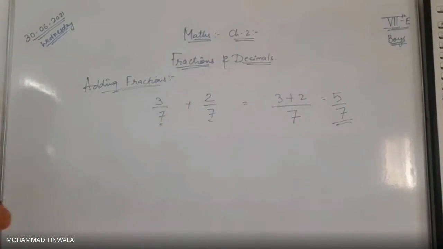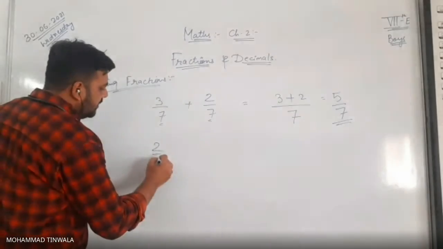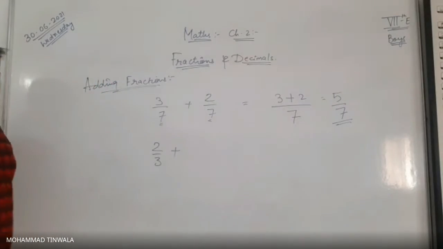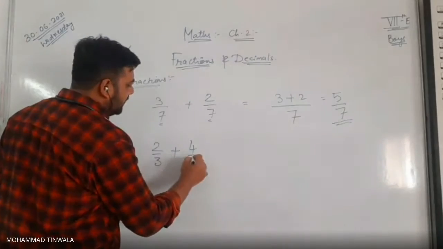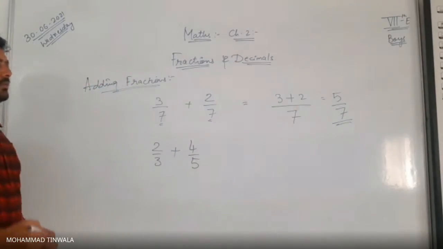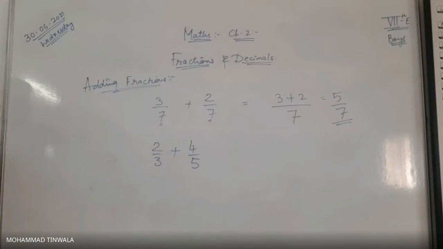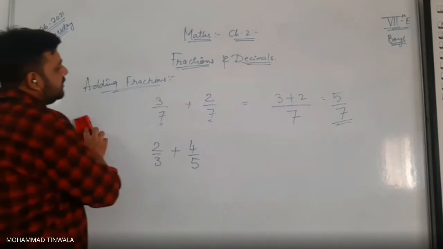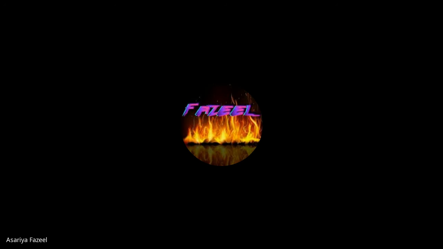Now what about this? 2 upon 3 plus 4 upon 5. How to solve this? Now do we have like fractions here? No, sir.